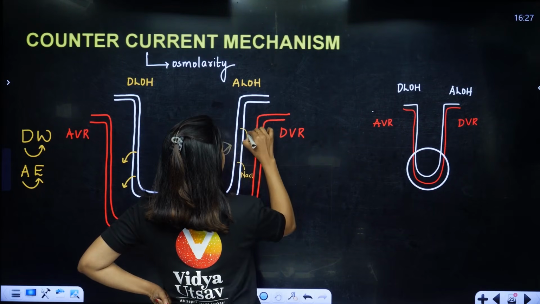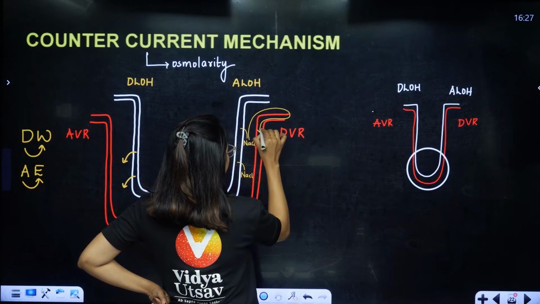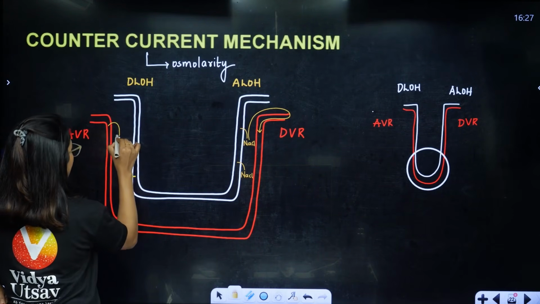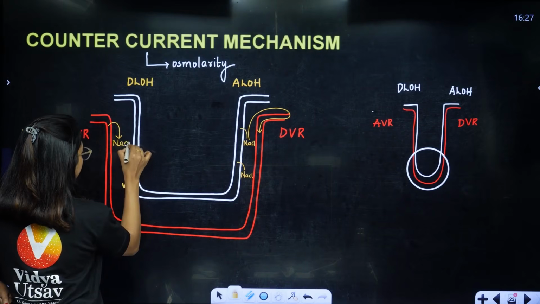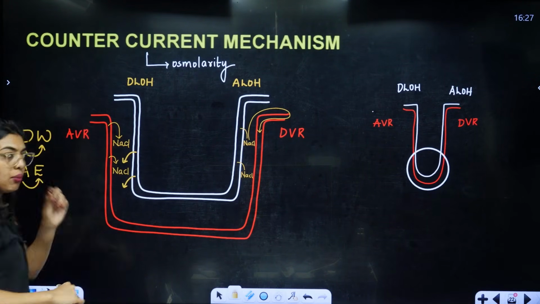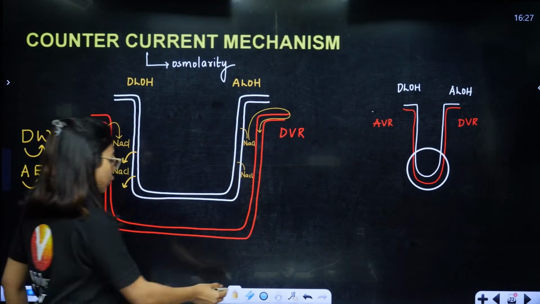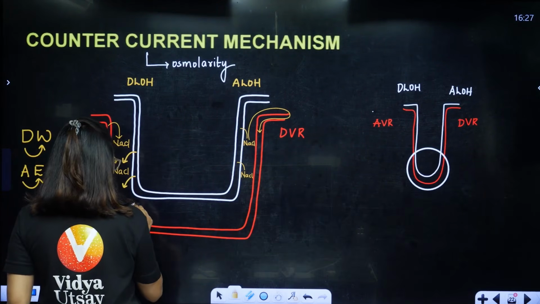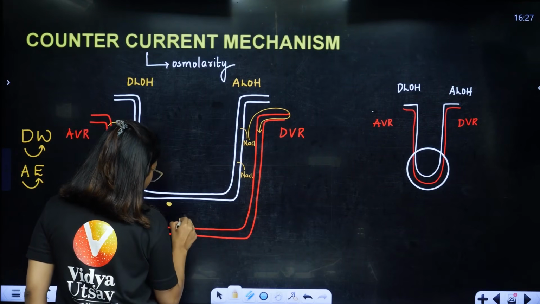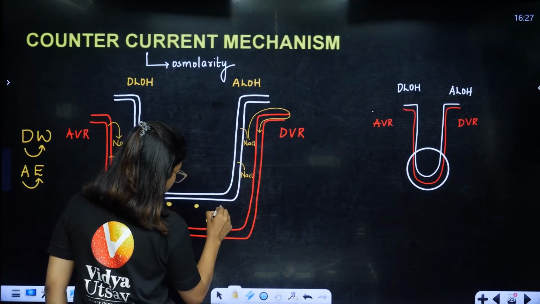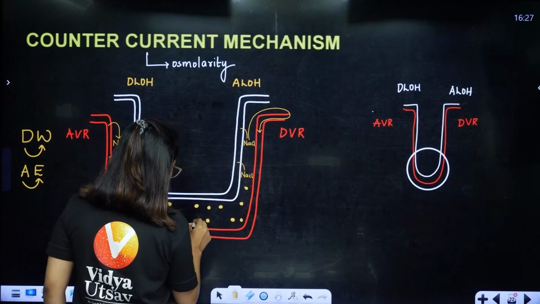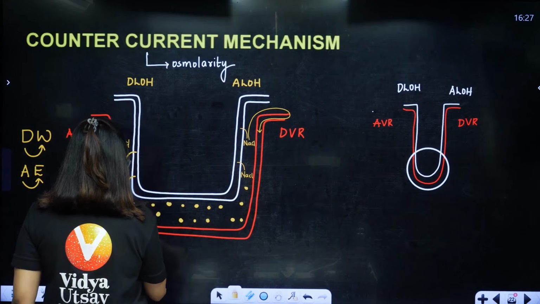Now, this NaCl will be picked up by whom? The descending vasa recta, and this descending vasa recta will carry it all the way and start adding it here, and it will increase the concentration of this liquid. It will try to make it more concentrated. So, let's put dots for NaCl. Now NaCl has become highly more in the medullary interstitium. So the solution has become salty, the solution has become hypertonic in the medullary interstitium.